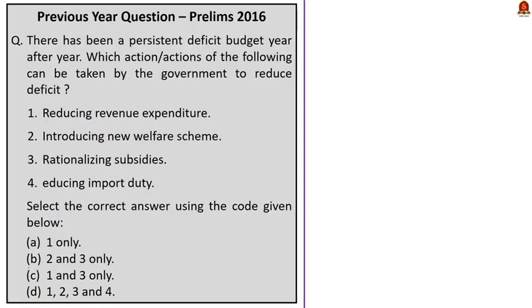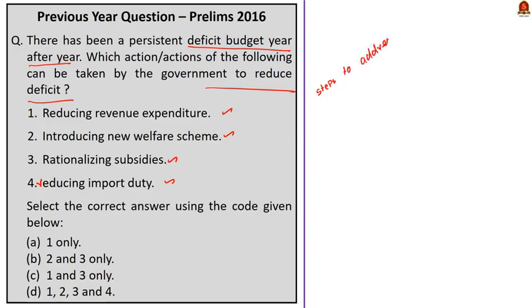Look at this question. This is the third and the final previous year question we will be discussing today. Let me read out the question. There has been a persistent deficit budget year after year. Which action or actions of the following can be taken by the government to reduce deficit? The actions given are reducing revenue expenditure, introducing new welfare schemes, rationalizing subsidies, and reducing import duty.